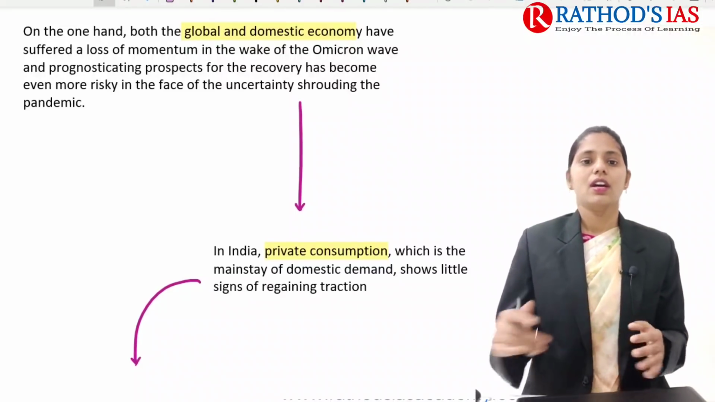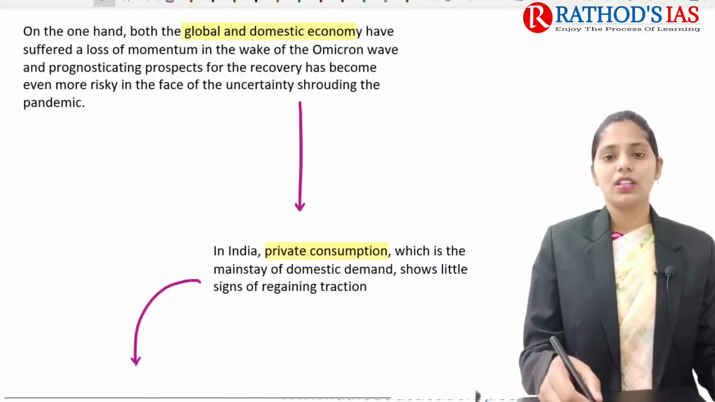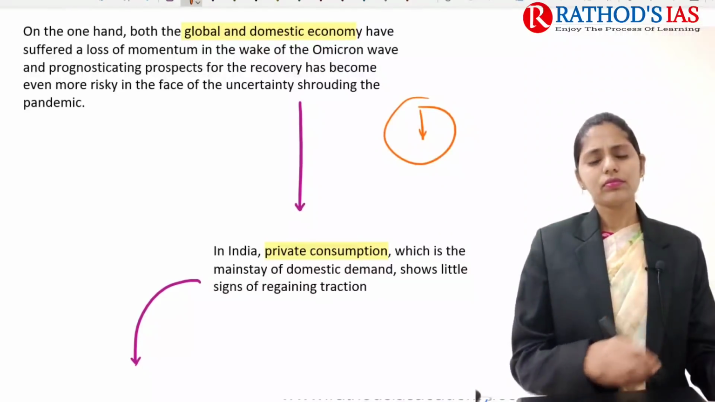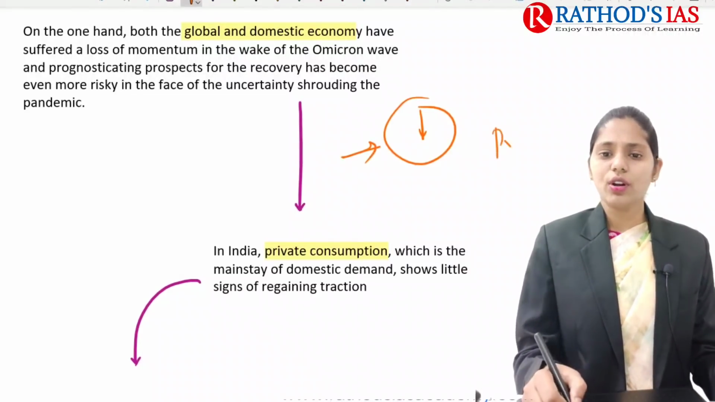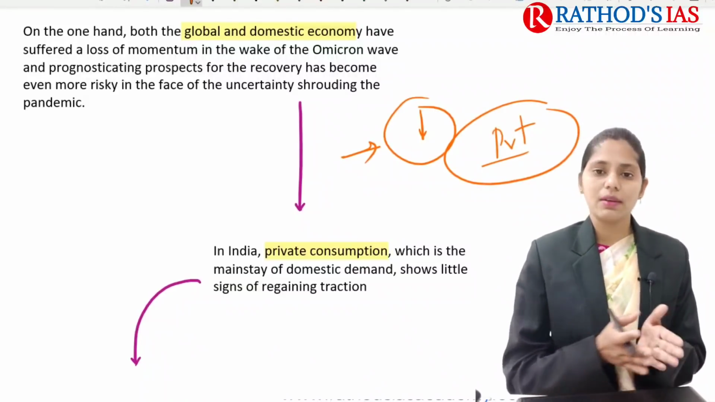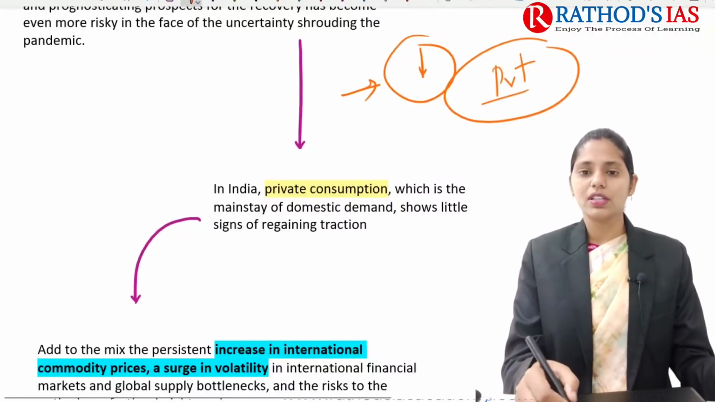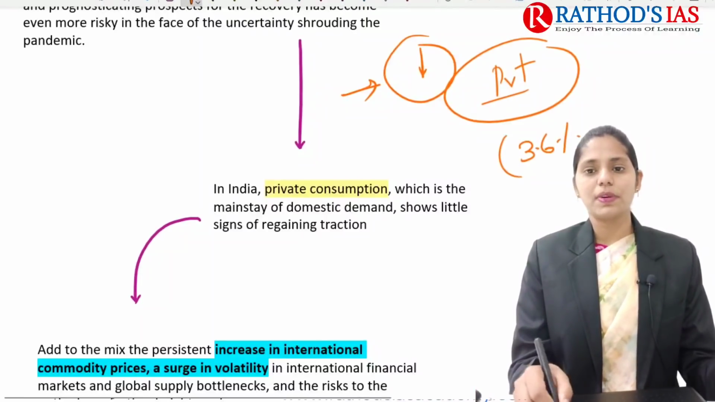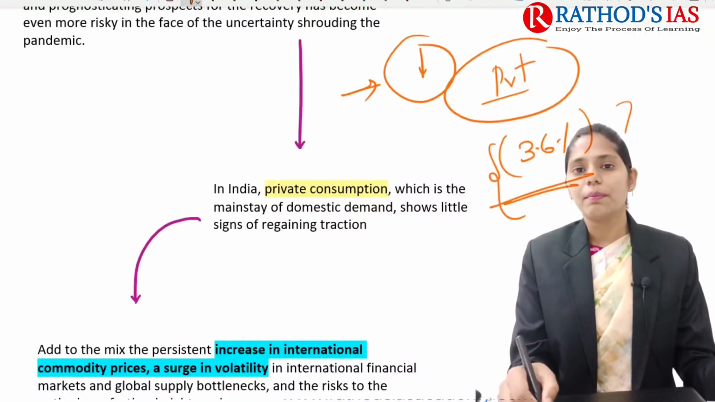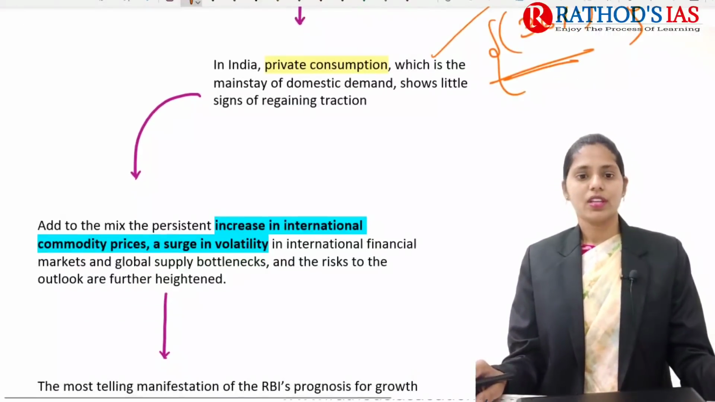Now, talking about the present economy of India, a slowdown of the economy is seen. Even private consumption, that is the consumption of people, for example food and clothing, is decreasing. It is down by 3.6% compared with the pre-pandemic level. This is what is mainly said in the budget itself, right?